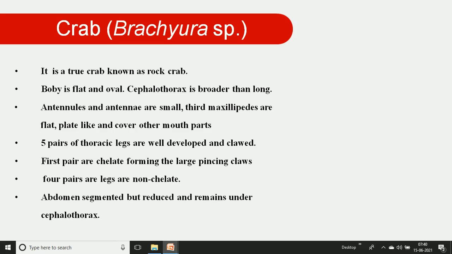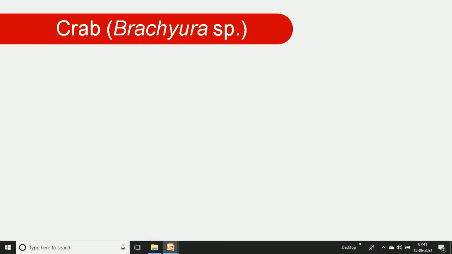The abdomen is segmented, but it is fully reduced and remains under the cephalothorax region. Therefore, we see the body is divided into the cephalothorax and abdomen, but the abdomen is reduced and just covered with the carapace. The abdomen is narrow in the male body and slightly broad in the female body.